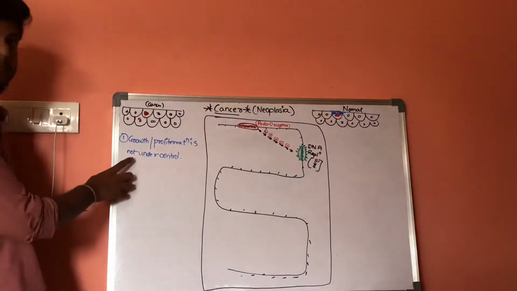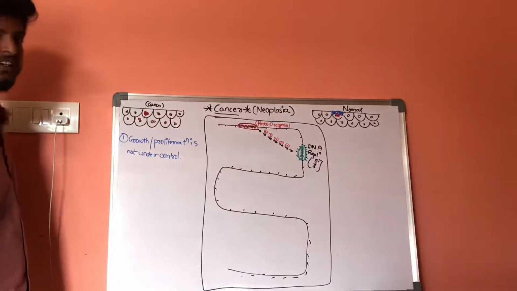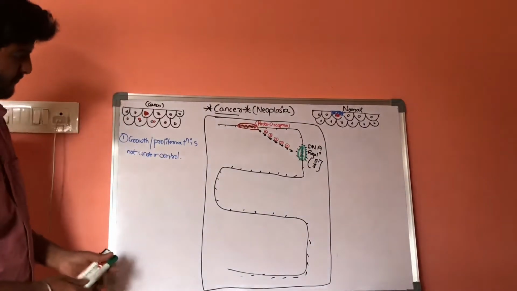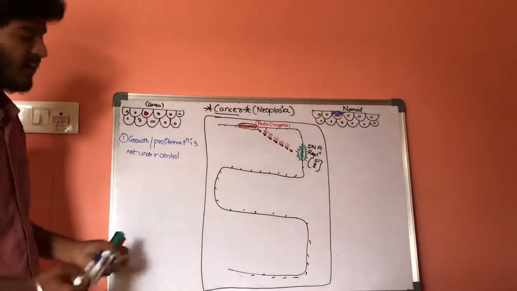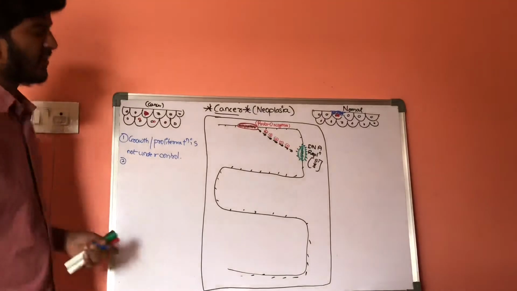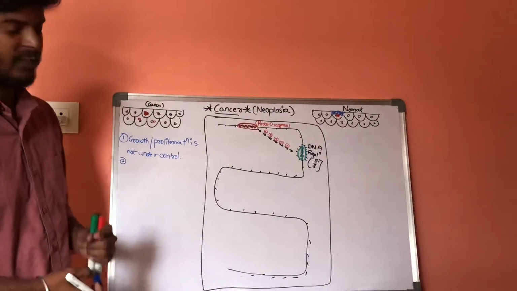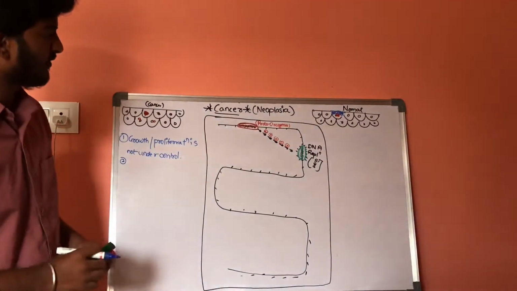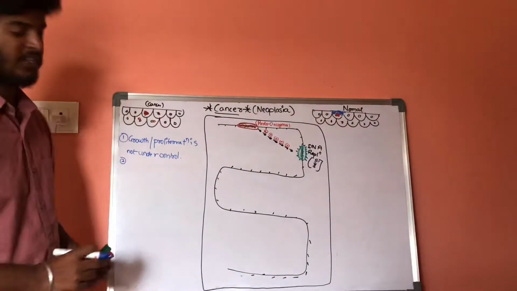This is the first factor, that is, growth and proliferation is not under control. Now, let us discuss the second characteristic feature of a cancer cell. What is the second feature of a cancer cell? It is insensitive to growth inhibition.